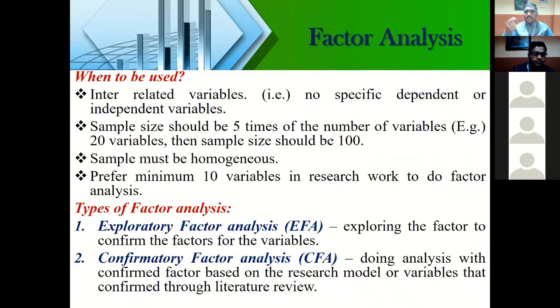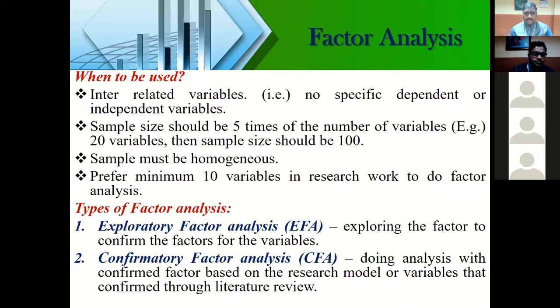Whatever the sample I'm going to work on comes with exploratory factor analysis. That means I don't know the factors, but I have 10 different variables. I have 10 different factors, but I don't know whether I can put all the 10 factors into a common 1 or 2 or 3 factors. I don't know, because I want to measure the overall performance or overall outcome. So I want to explore my variables to find out how many variables will come under how many factors.